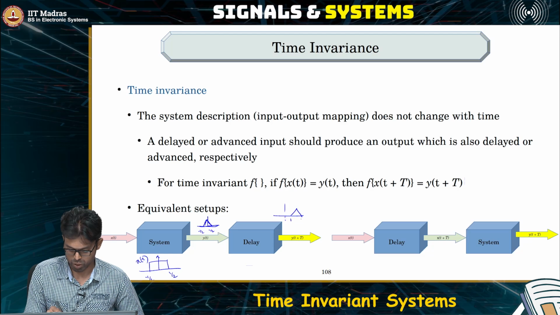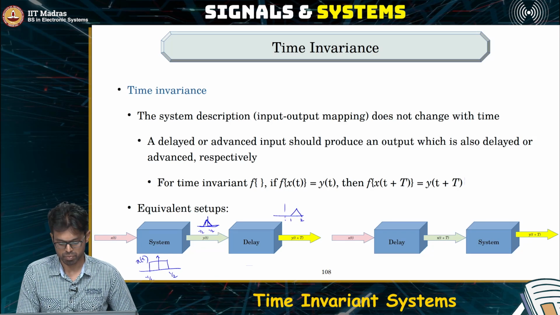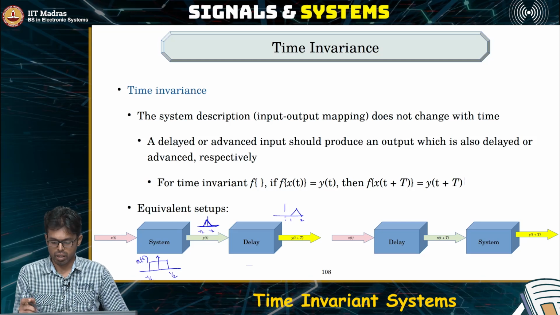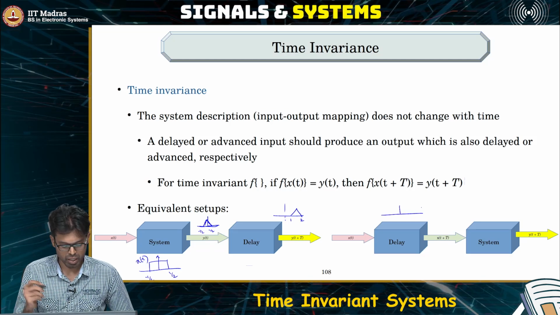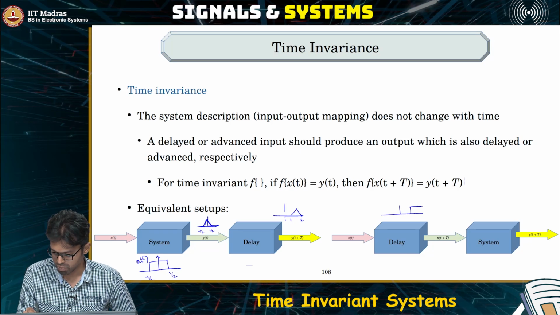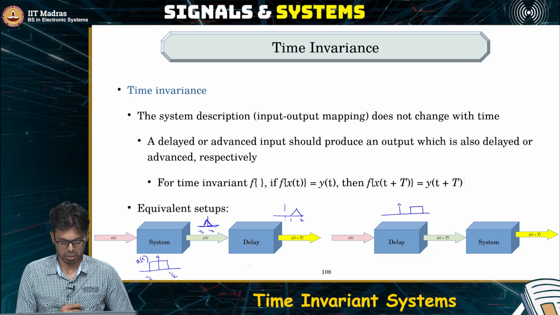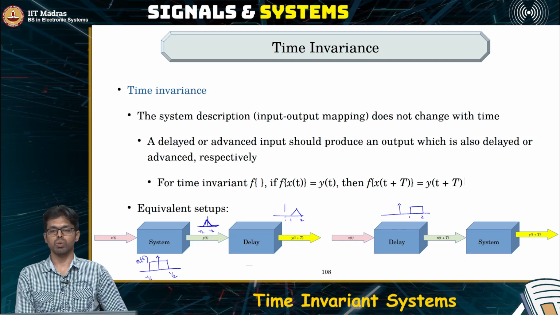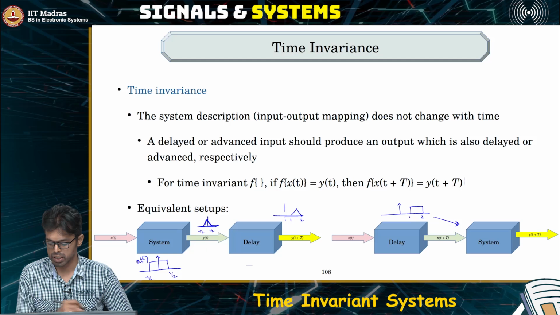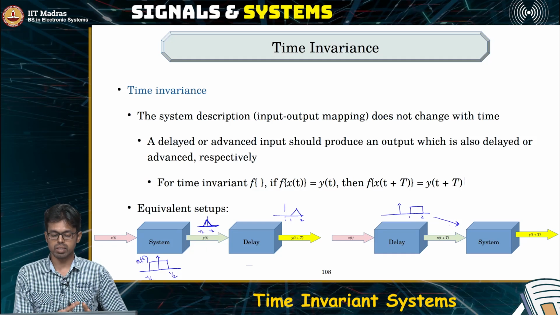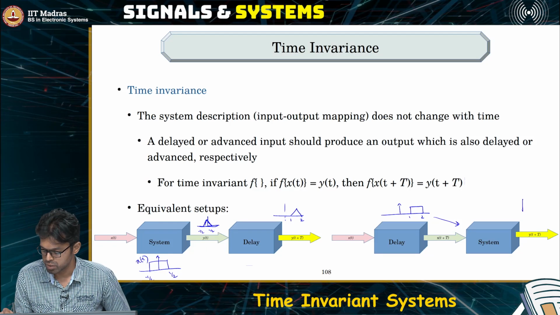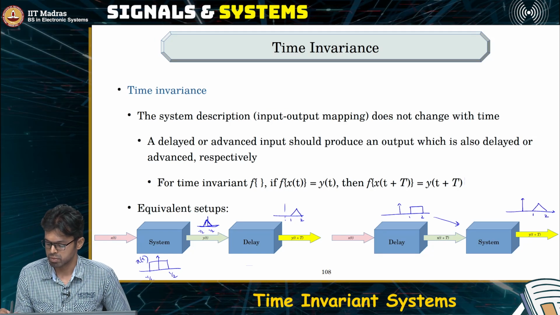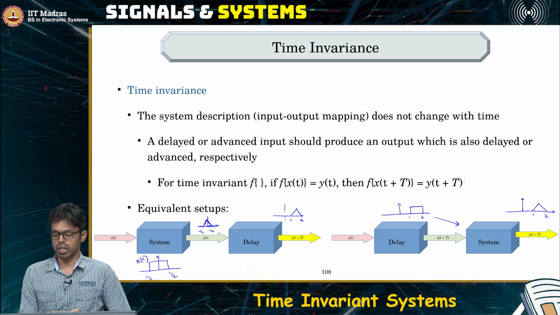Okay, let's say from 1 to 2. Because this system is time invariant, if I feed in a signal at some other time, let us say t is equal to 1 to 2, a rectangular signal which is now delayed, the system all it does is change a rectangle to a triangle. So it's still going to do the same thing. For it, it doesn't matter where the rectangle comes.